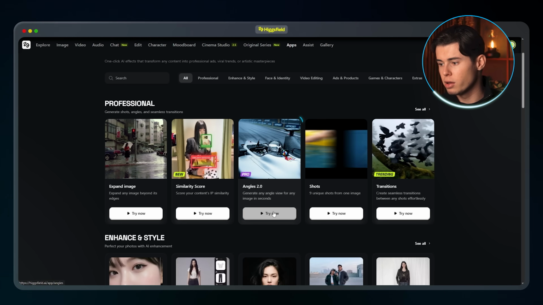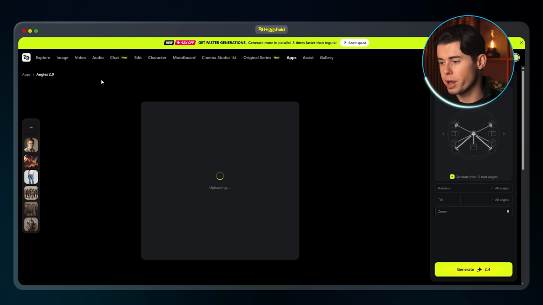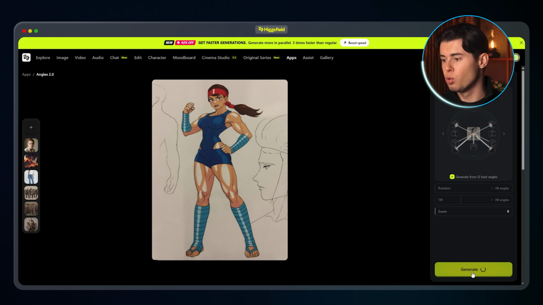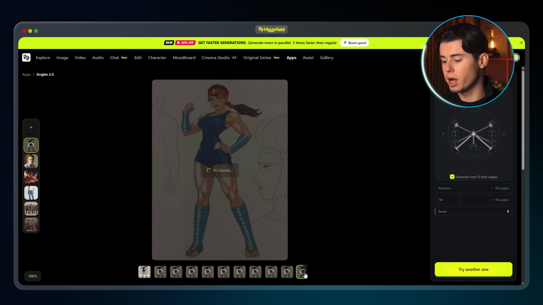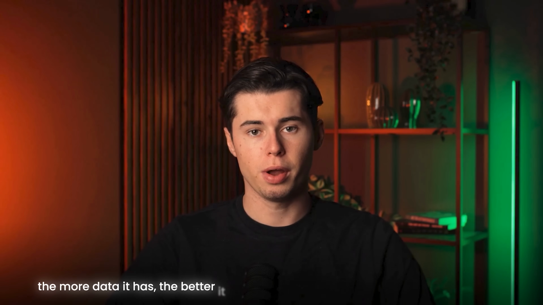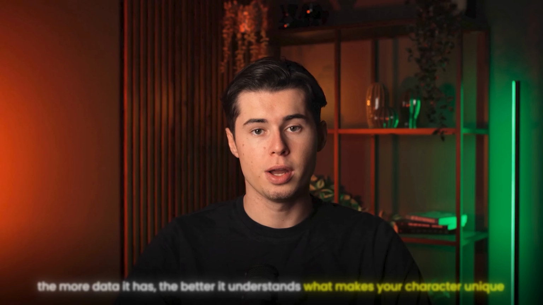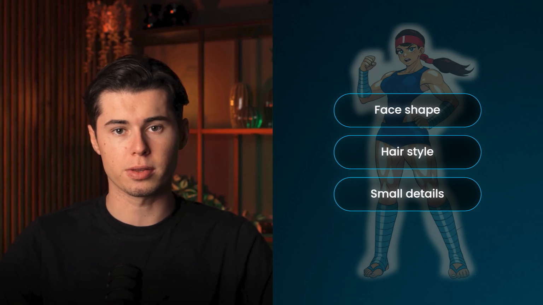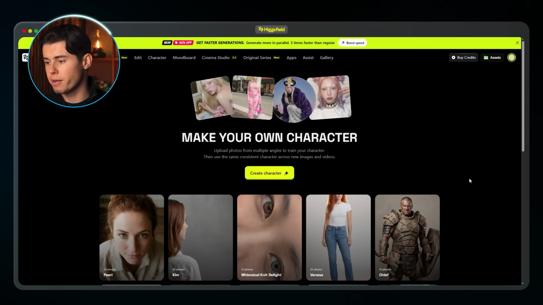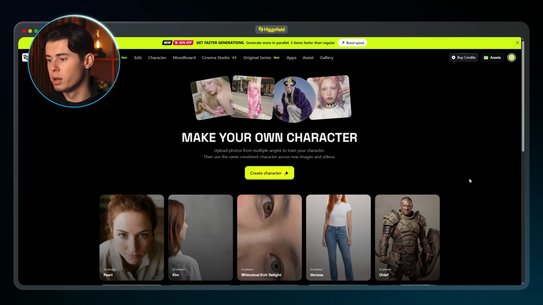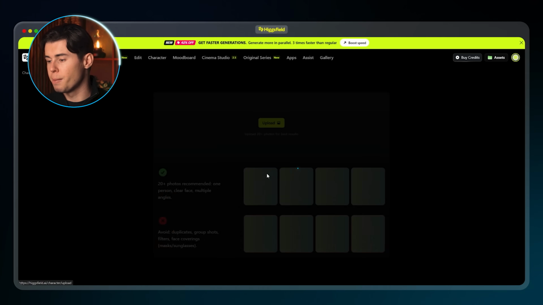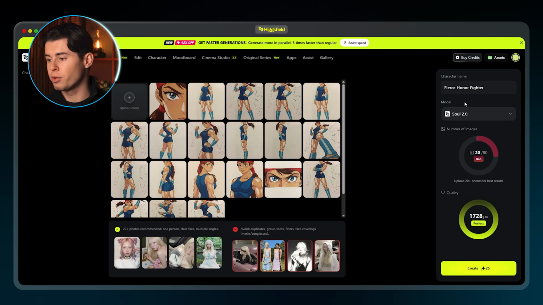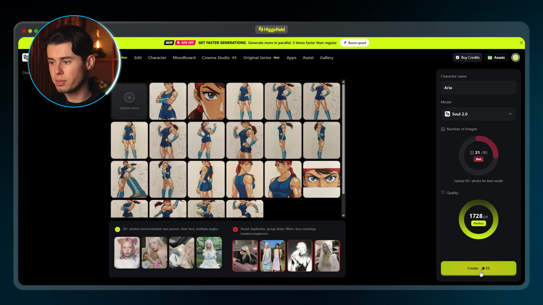For this, press on the angles feature and generate different angle variations for it. I recommend going for over 20 images because the more you give to the AI, the better the end results will be. And that's because the more data it has, the better it understands what makes your character unique. So it studies the exact face shape, the hairstyle, and all the small details that need to stay the same from scene to scene. Once you have all the new angles, go to the character section inside Higgsfield and press on create. Upload all the images you've just created and wait for a few seconds. Now you name your character, then click create.